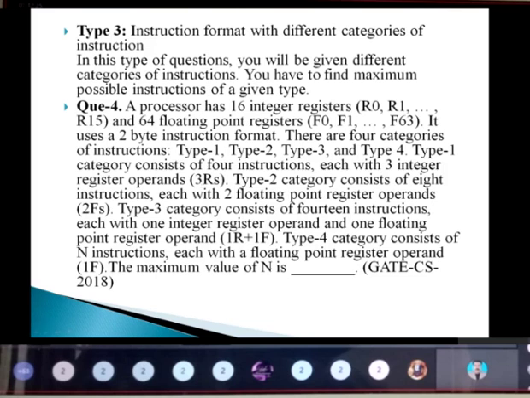The type 2 category consists of 8 instructions, each with 2 floating point register operands. The type 3 category consists of 14 instructions, each with 1 integer register operand and 1 floating point register operand. And the type 4 category consists of n instructions, each with a floating point register operand. I need to calculate the maximum value of n here.